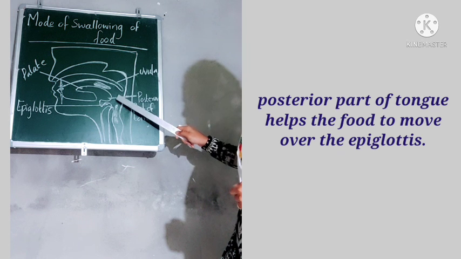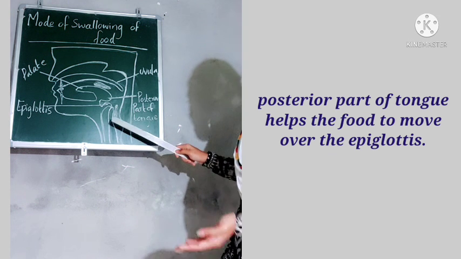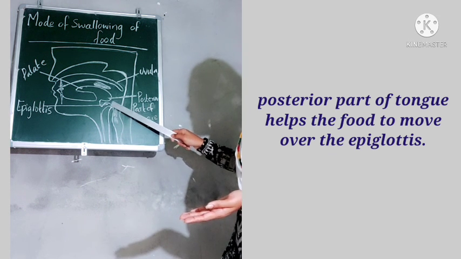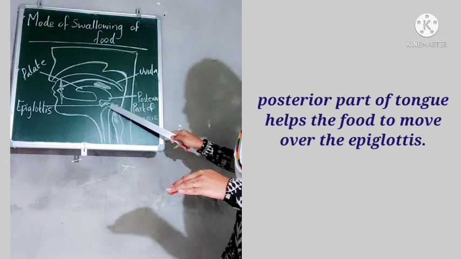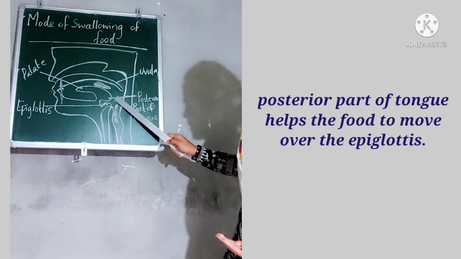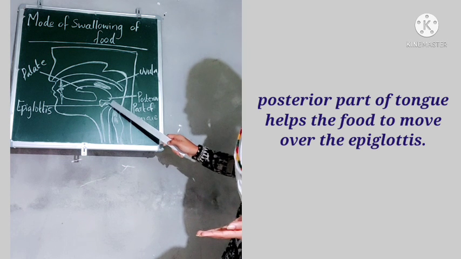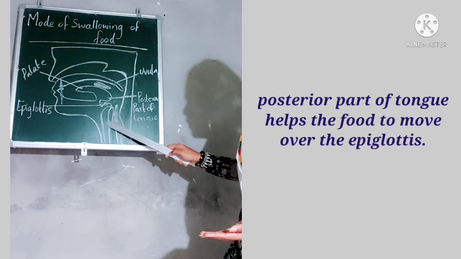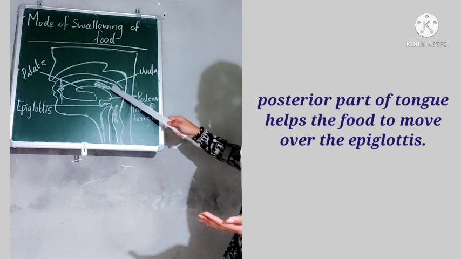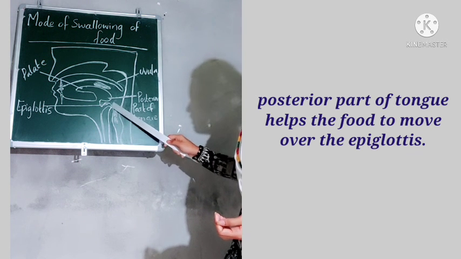And when the food reaches here, the trachea moves upward, so that the epiglottis closes the pathway to the windpipe. So the food can directly enter into the food pipe without entering into the windpipe.